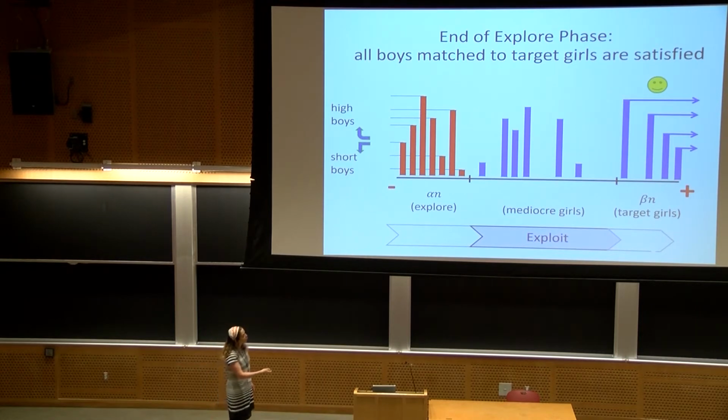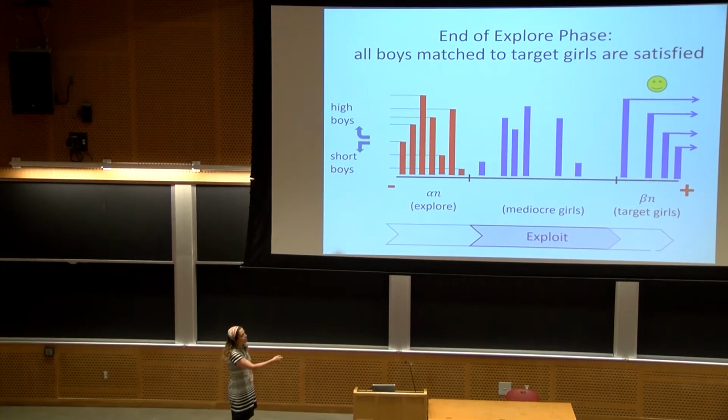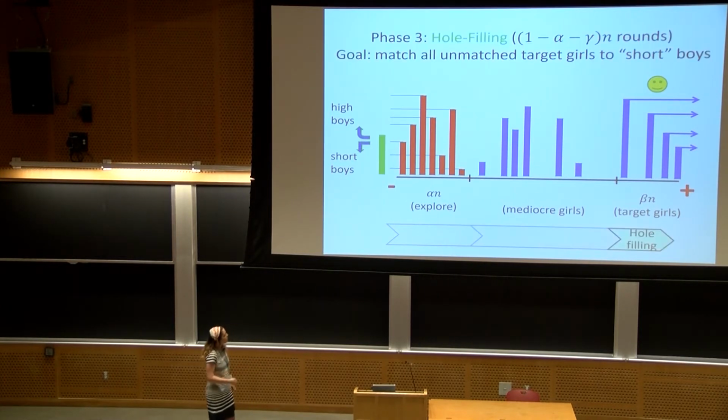We can observe that all the boys that are matched to target girls are happy by definition because of the way we ordered them. And now the challenge is we still have holes to fill, and we still have more boys that should arrive. So this is the hole filling phase, and the challenge here would be to take only short boys, 2 holes here. If all the boys that will be matched to target girls are short, then we have no problem, and all of these boys will be satisfied.